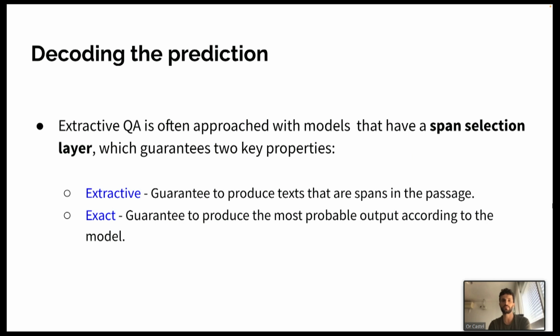This method promises two properties. First, it is extractive. This means that the answer is a span from the text itself. It is naturally guaranteed since we select start and end tokens. It is also exact. Since we get a score for each possible first and last token pair, we can select the highest ranked span out of all the spans in the passage, meaning it's exact in its nature.